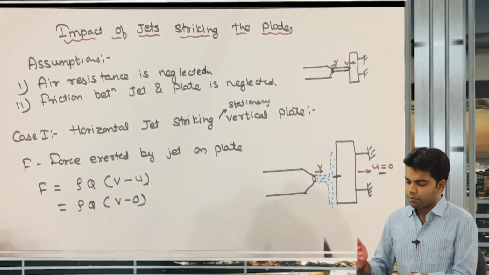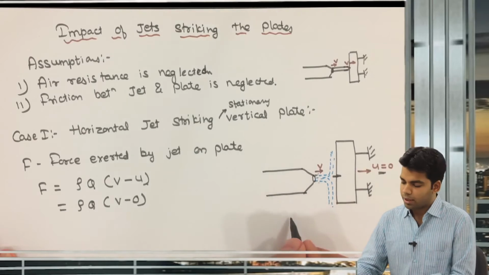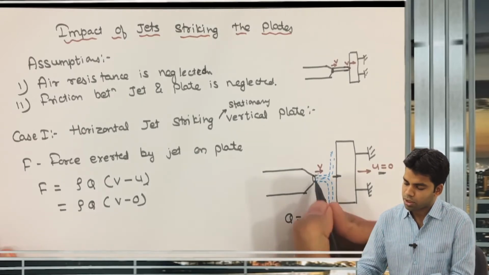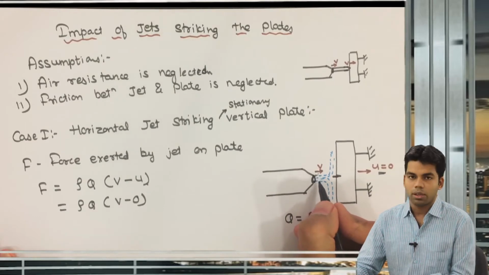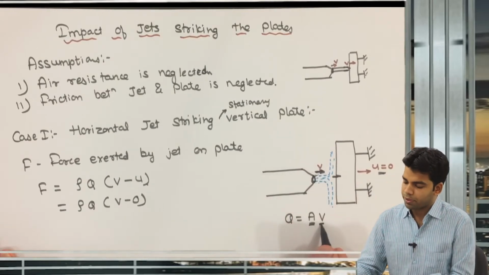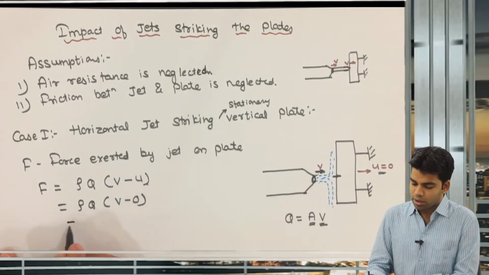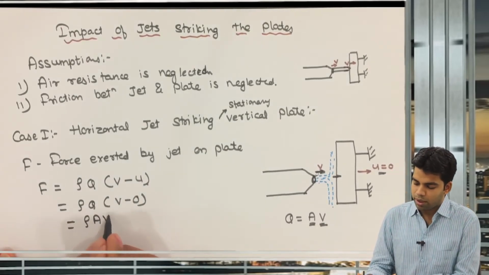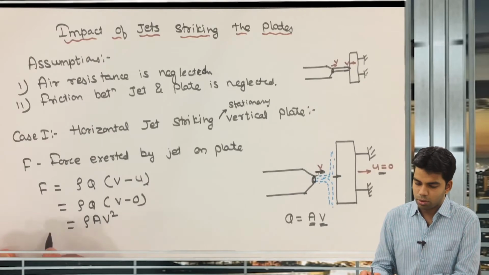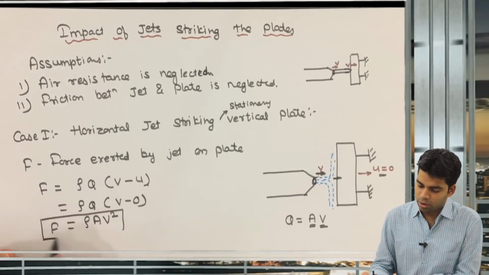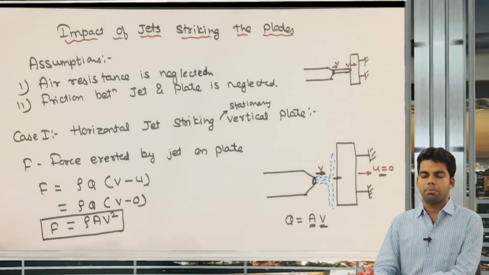Now q is the discharge, and this discharge q can be further written as a into v, the area of cross section of the jet into the velocity, which is nothing but discharge in meter cube per second. So this can be written as rho a v into v, that is rho a v square. This is the total force acting on the vertical stationary plate.